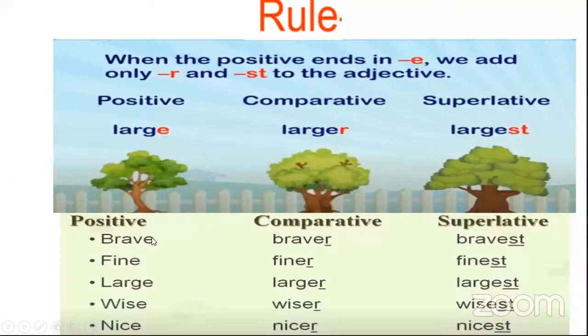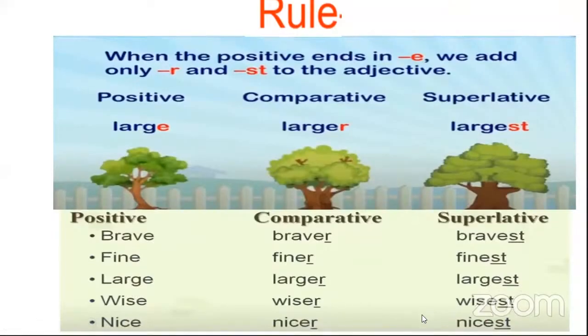Should I say the word? Can you go ahead? Brave will be? Braver and bravest. Very good. Fine will be? Finer, finest. Very good. Large will be? Larger, largest. Wise will be? Wiser, wisest. Nice will be? Nicer, nicest. Very good.